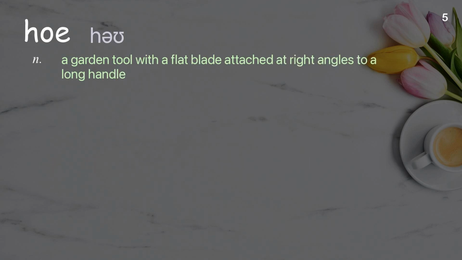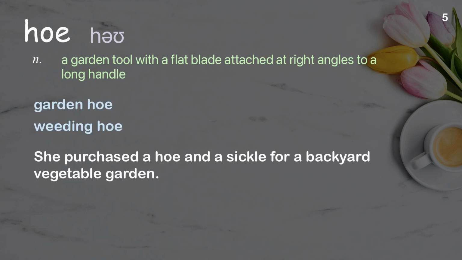Hoe. A garden tool with a flat blade attached at right angles to a long handle. Examples: Garden hoe. Weeding hoe. She purchased a hoe and a sickle for a backyard vegetable garden.